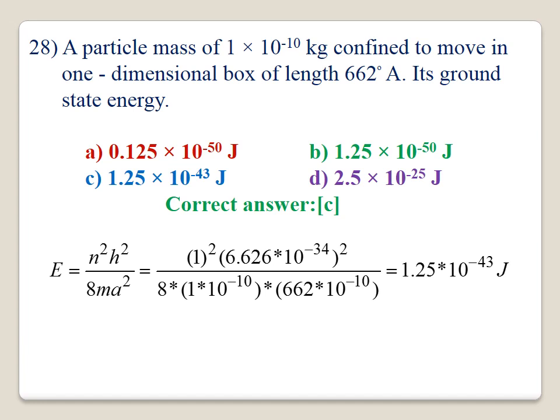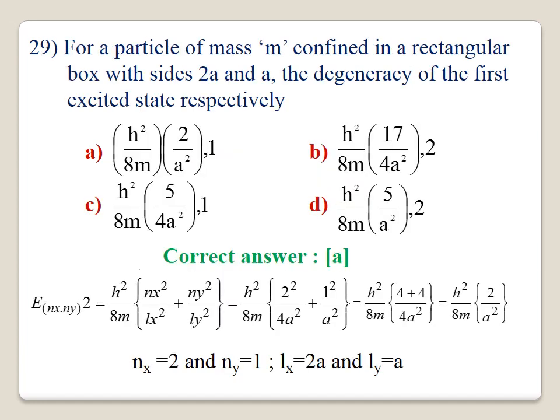Here m will be equal to 1 into 10 to the power of minus 10 and a will be equal to 662 Angstrom unit, that is 662 into 10 to the power of minus 10 meter. You substitute it, the value of E will be equal to 1.25 into 10 to the power of minus 43 joules. Therefore, the correct answer is C. The explanation is also given here.